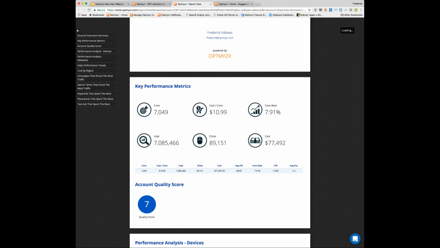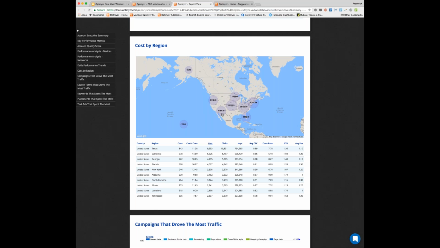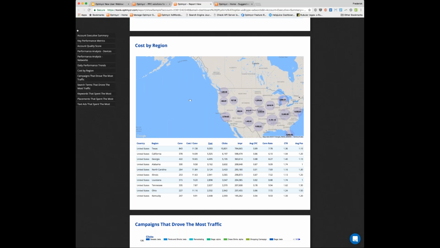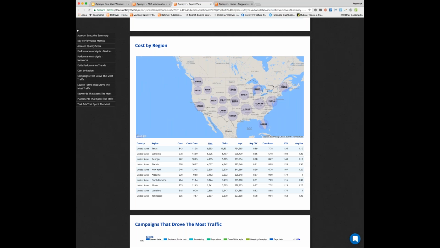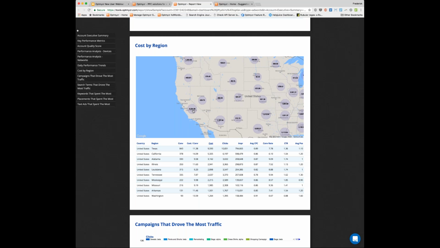Now, this is a good starting point. You could say look at cost by region, so visualize this on a map. But this is interactive, so your client can now click on these bubbles and actually start to understand more data. Or if they want to know what's happening in California, well, it's a Google map, so as you would expect, simply zoom in on that and you'll see more granular data. This can go all the way down to the city level, and all of these bubbles do remain interactive.